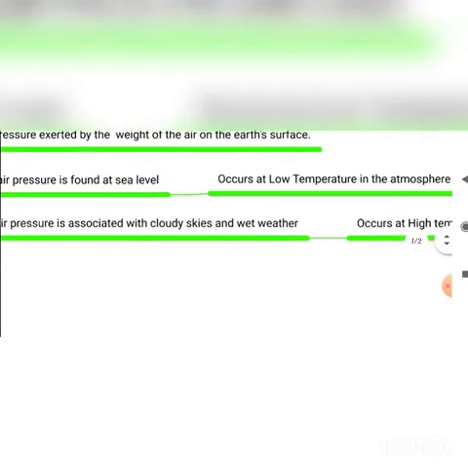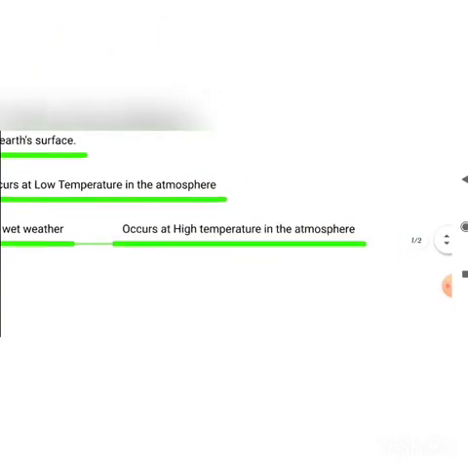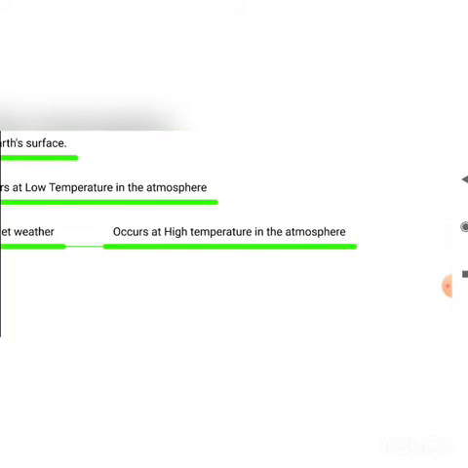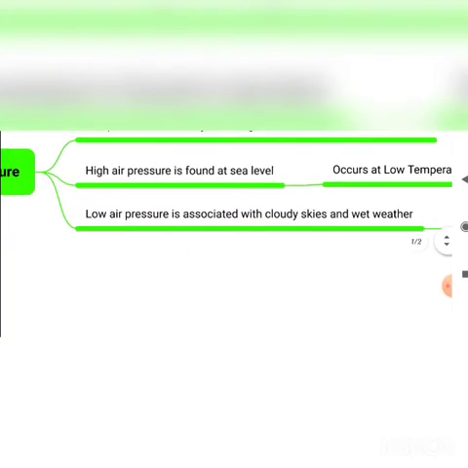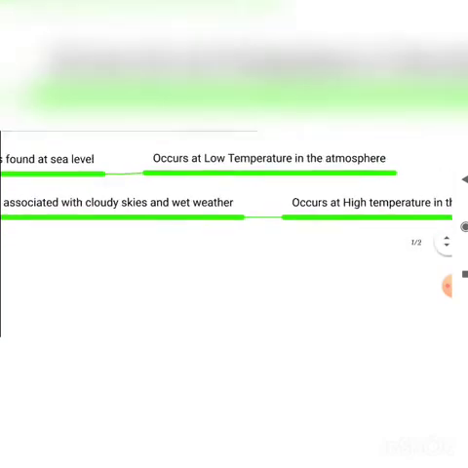And low pressure is associated with cloudy skies. I told you, when there is low pressure, the temperature will be high, so the air will get lighter and it moves up and forms clouds. So the air from the sea side will enter into the space, and it causes wet weather. Low air pressure occurs when there is high temperature in the atmosphere.